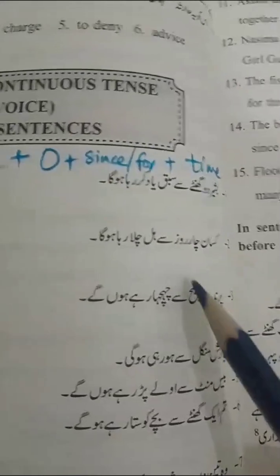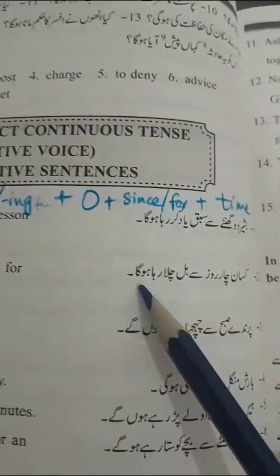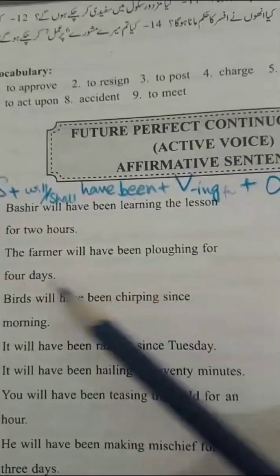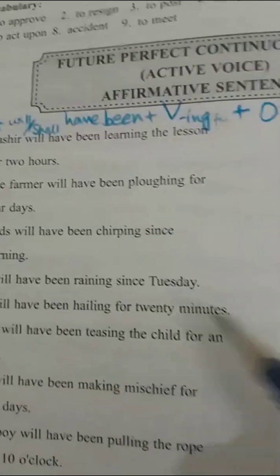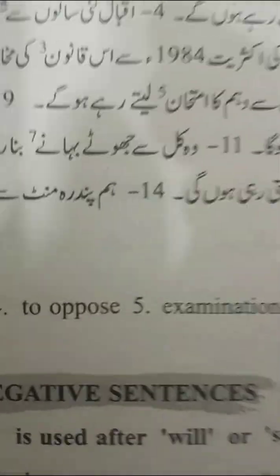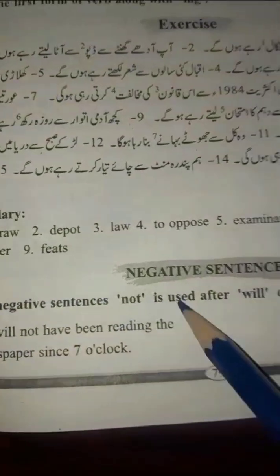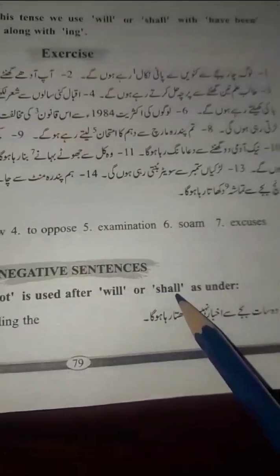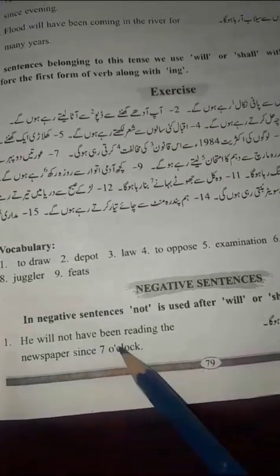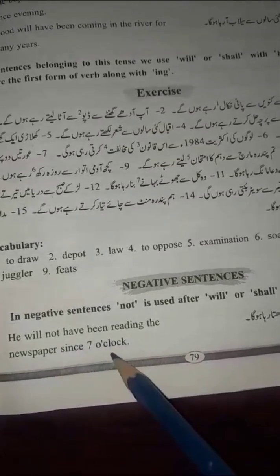Look at the example. किसान 4 रोज से हल चला रहा होगा. The farmer will have been plowing for 4 days. मंगल से बारिश हो रही होगी. मंगल से, since Tuesday. Now come to its negative sentences. In negative sentences, not is used after will or shall, as under: वो 7 बजे से अखबार नहीं पढ़ता रहा होगा. He will not have been reading the newspaper since 7 o'clock.